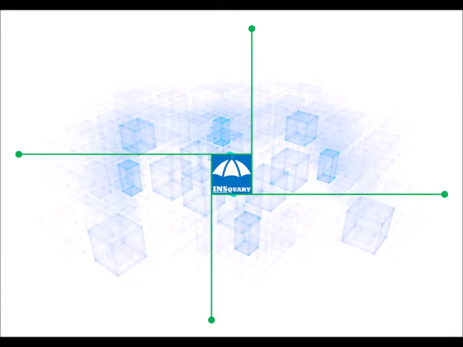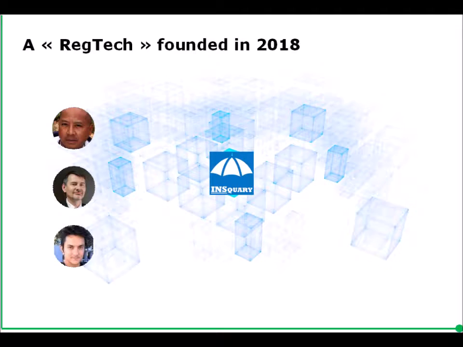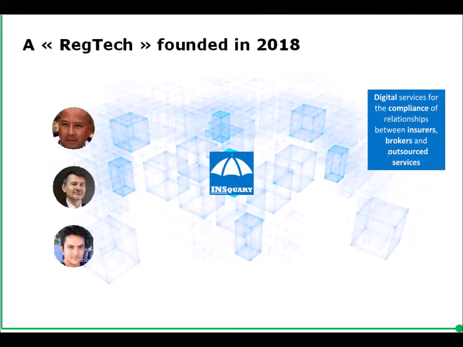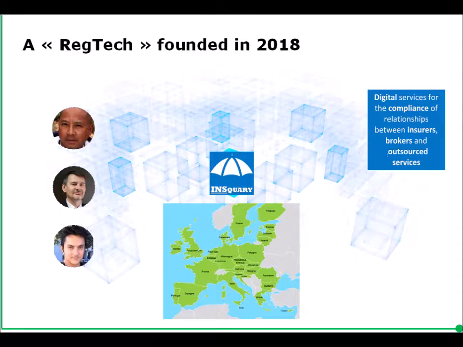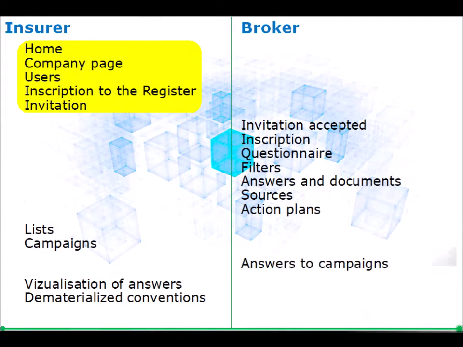It is in this context that the RegTech INSquary was created by a team of experienced professionals of the insurance sector. INSquary aims at becoming the reference platform, first in France and then in Europe, regarding compliance of insurance distribution. In 2018, INSquary became one of the first startups to join the French Insurance Federation Hub. We are going to explore INSquary's main functionalities, taking on successively the insurer's and the broker's point of view.